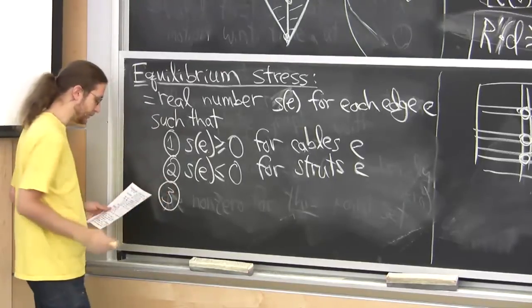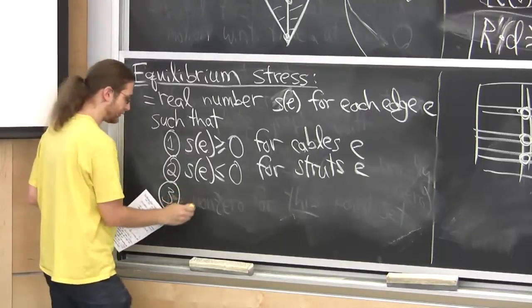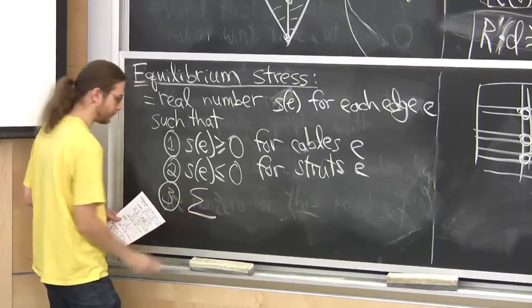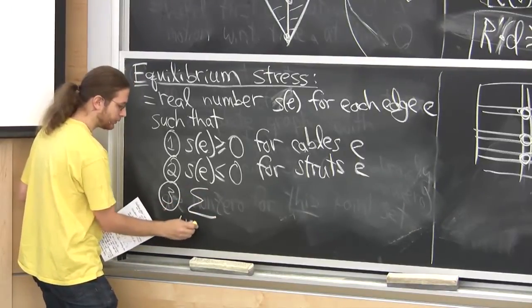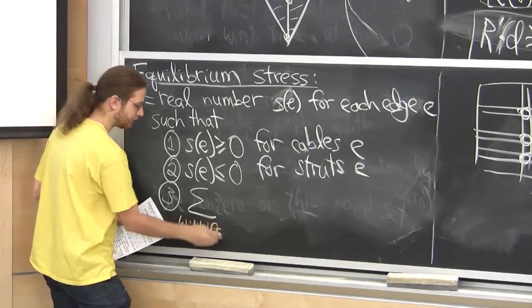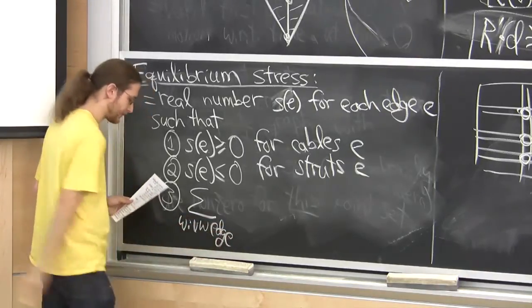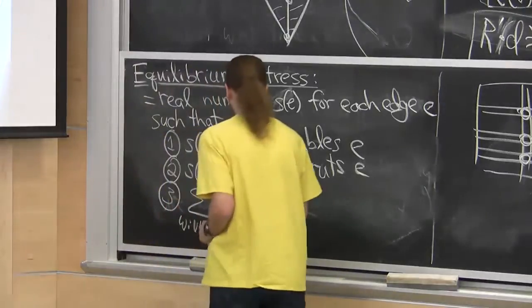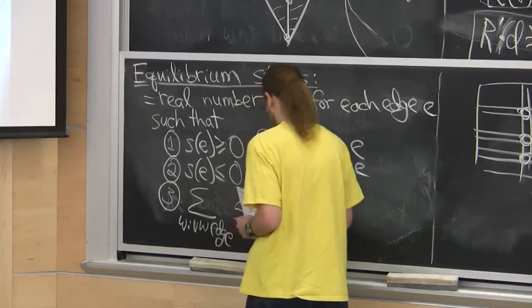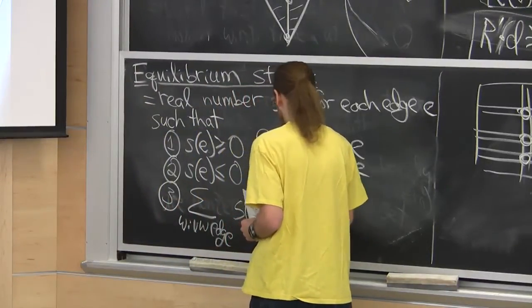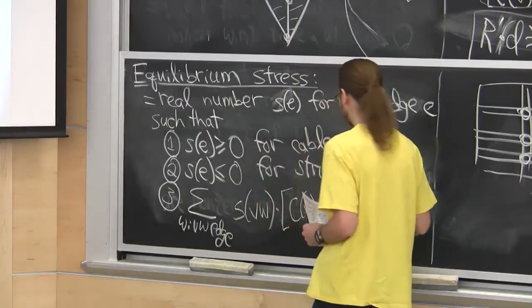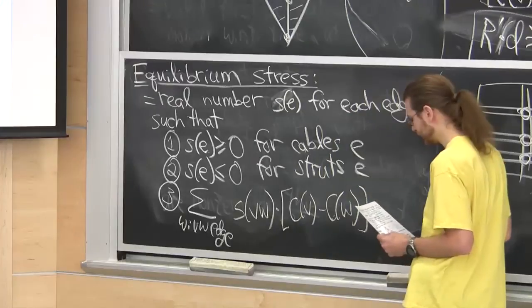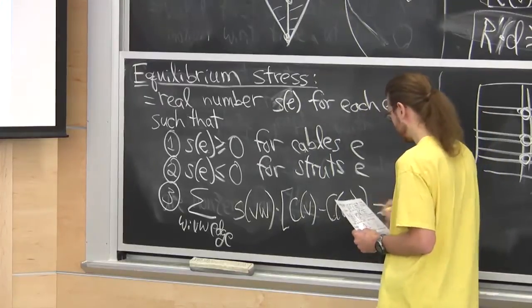And then there's the equilibrium condition, which is that if I take the sum over all vertices W, where VW is an edge, of the weighted vector C of V minus C of W. So I forgot to mention we're assuming we have some configuration of our tensegrity.